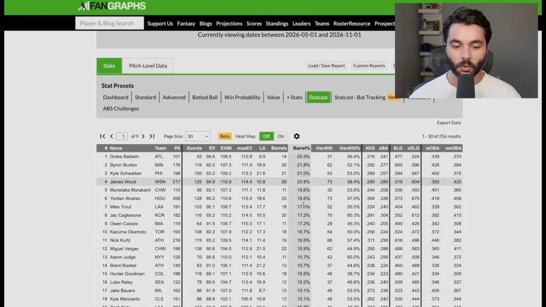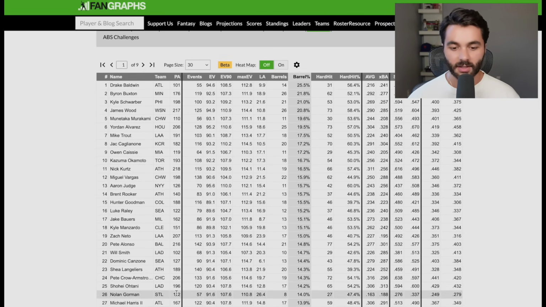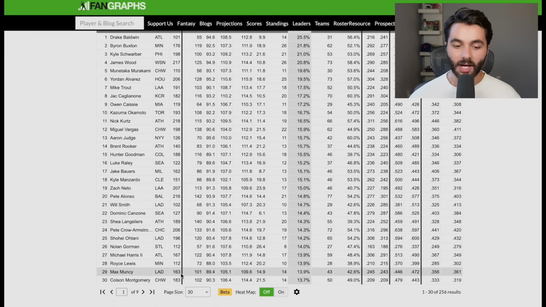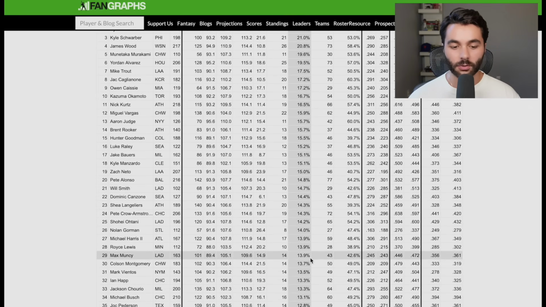So we're going to keep scrolling around here. We're seeing a lot of platoon heroes who are having big breakout seasons. Guys like Luke Raley, Jake Bowers, Dominic Canzone. Those are guys, usual suspects again. Nolan Gorman, man, why do you keep popping on these kinds of lists? Royce Lewis, that's an interesting one right there. We're going to put Royce Lewis in our back pocket. I'm going to expand this now to 100 hitters because we're still running elite barrel rates here, so I'm down to scroll a little bit longer.